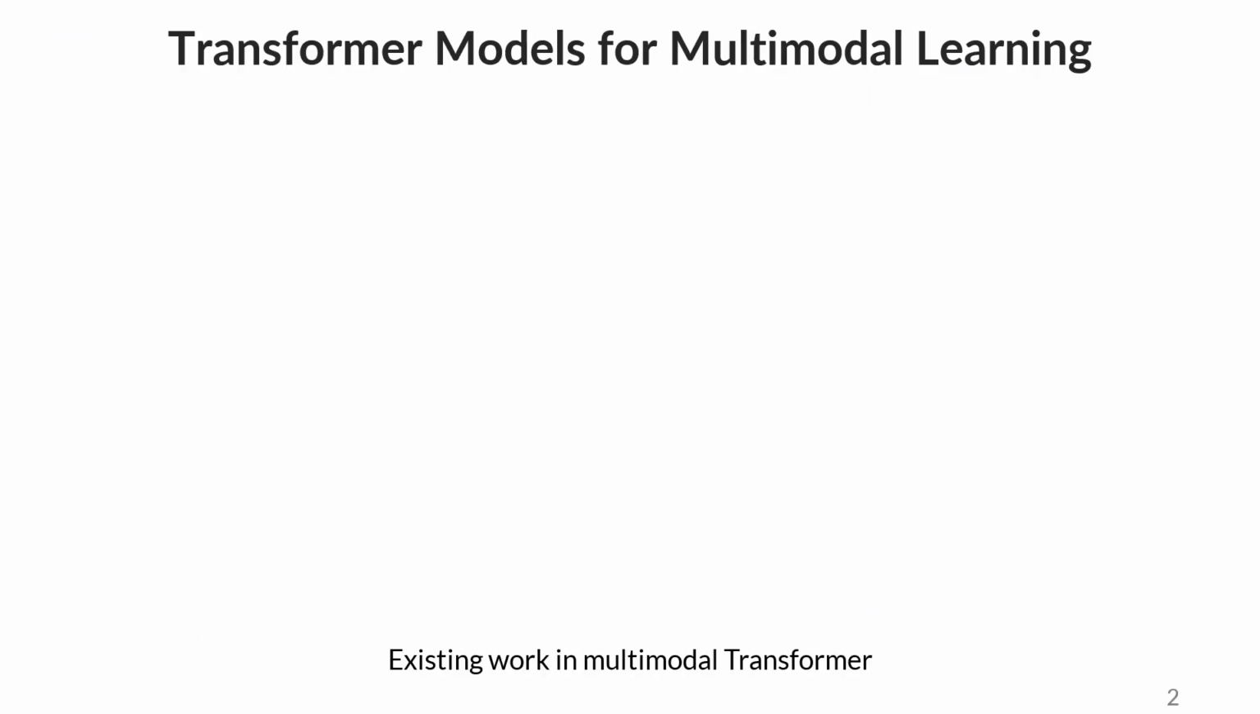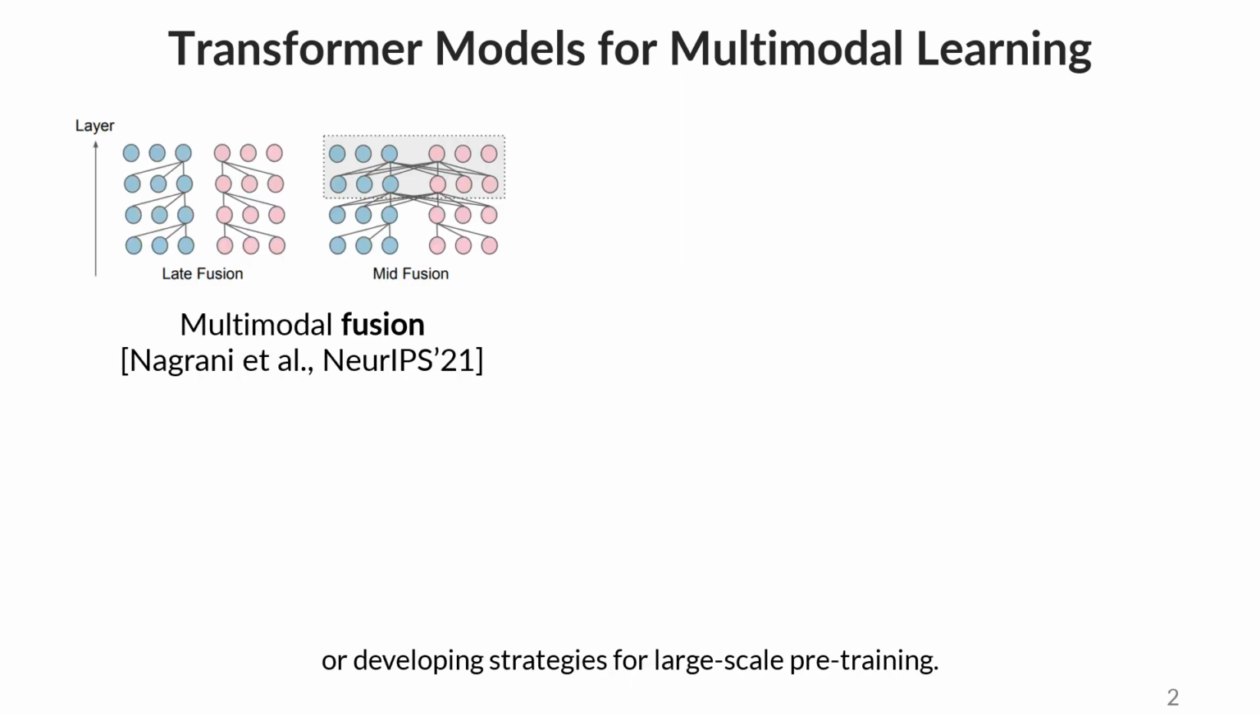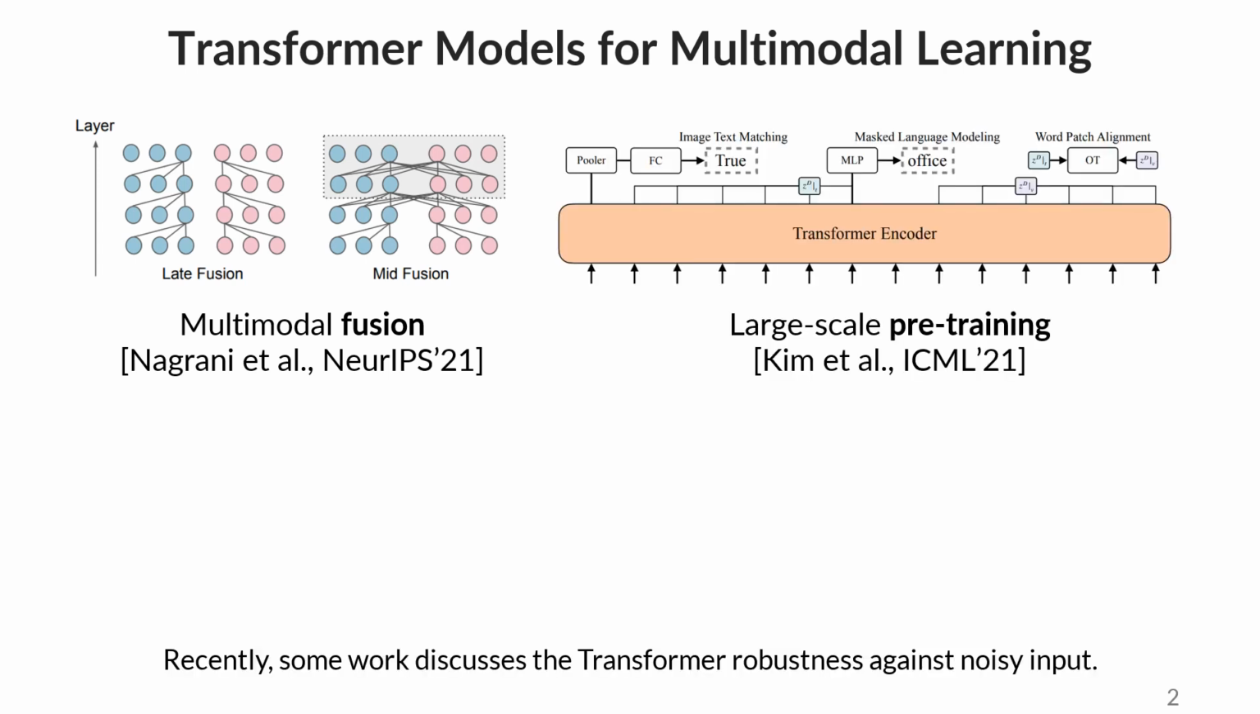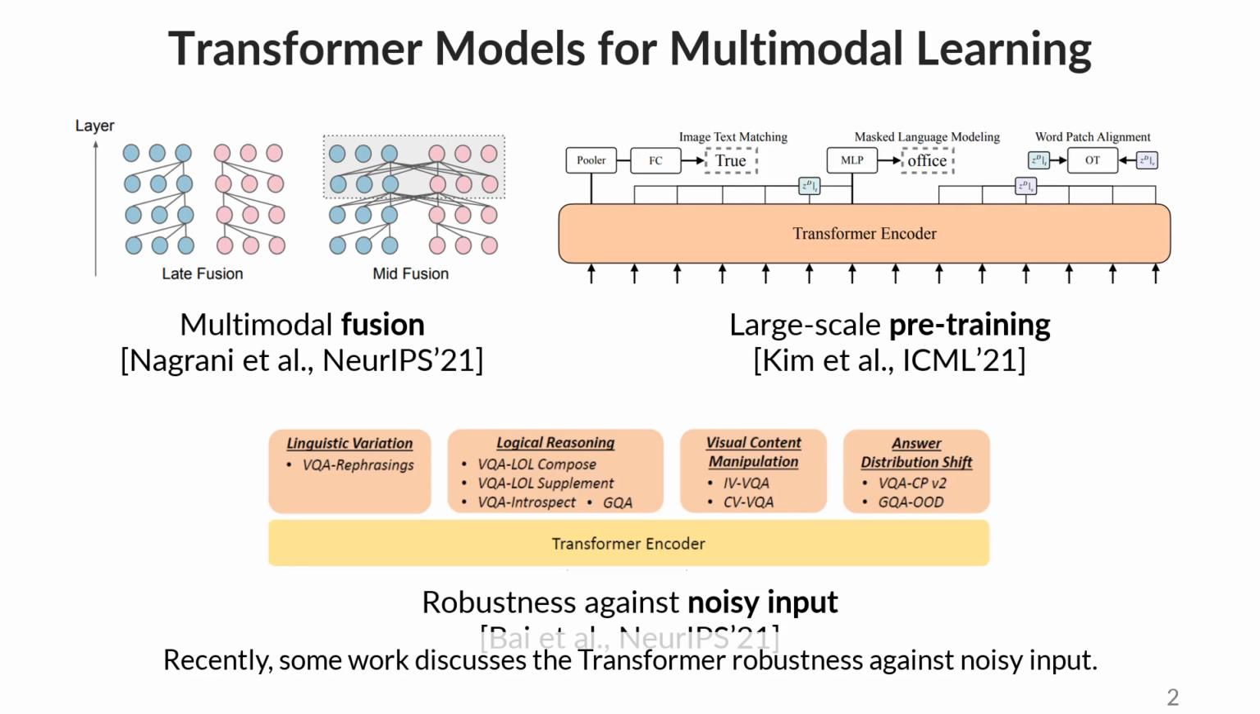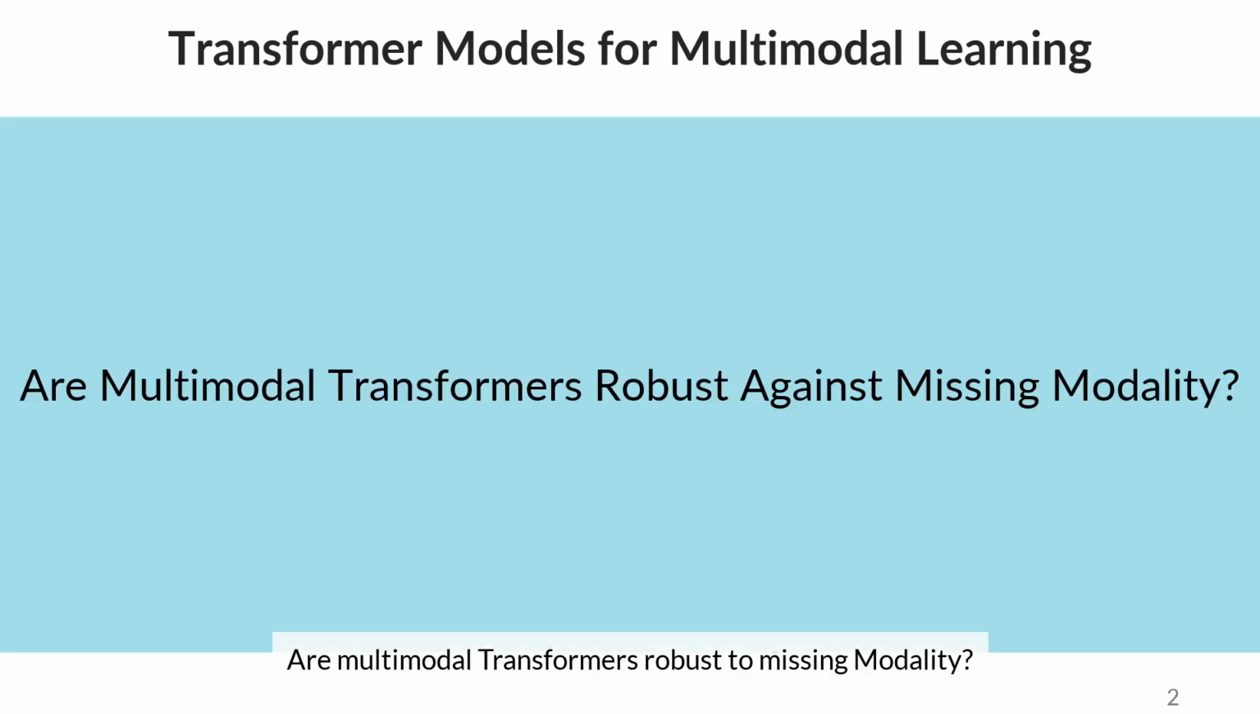Existing work in multimodal transformers generally focuses on designing new architectures for multimodal fusion or developing strategies for large-scale pre-training. Recently, some work discussed transformer robustness against noisy input. However, an important question has not been investigated. Are multimodal transformers robust against missing modality? This question is crucial for multimodal learning since modalities might be missing in real-world scenarios.